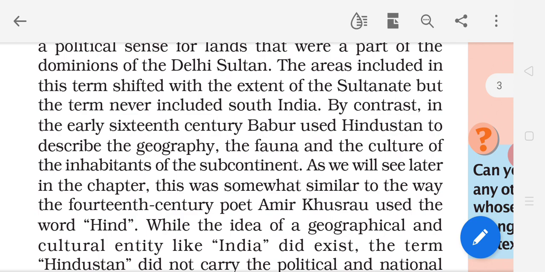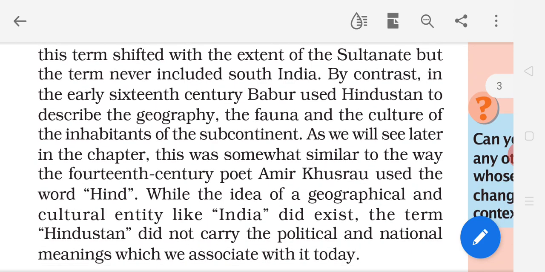The areas included in this term shifted with the extent of the Sultanate. The areas included in that meaning of Hindustan never included South India. Was South India also included to describe Hindustan? No, never. By contrast, contrast means opposite.